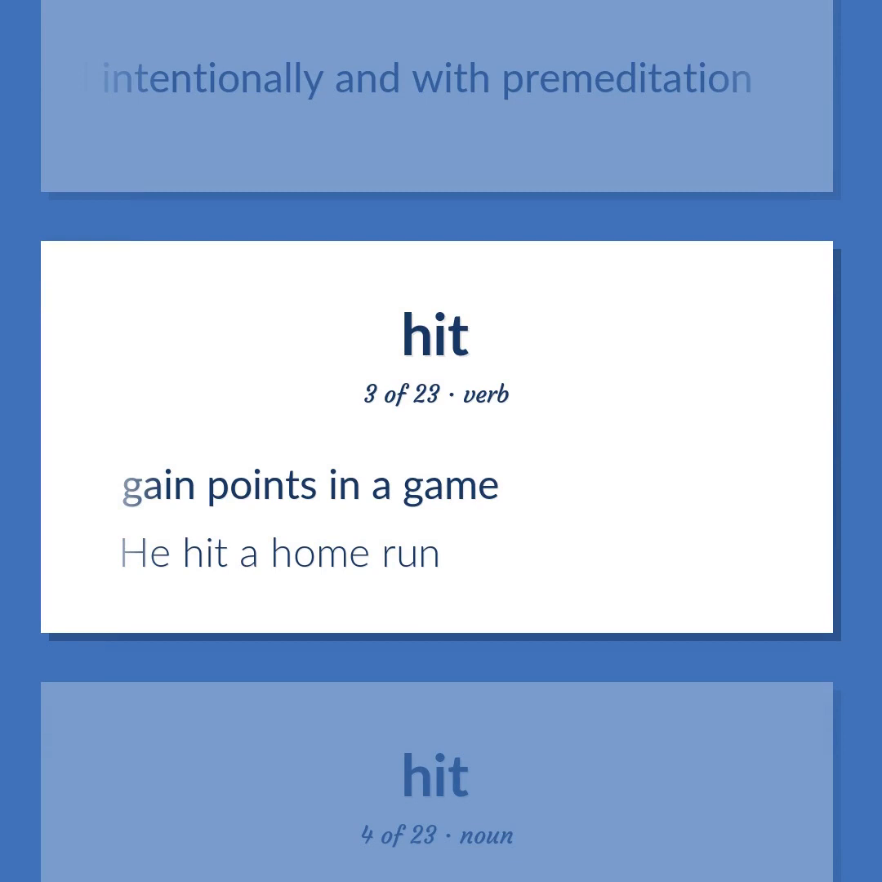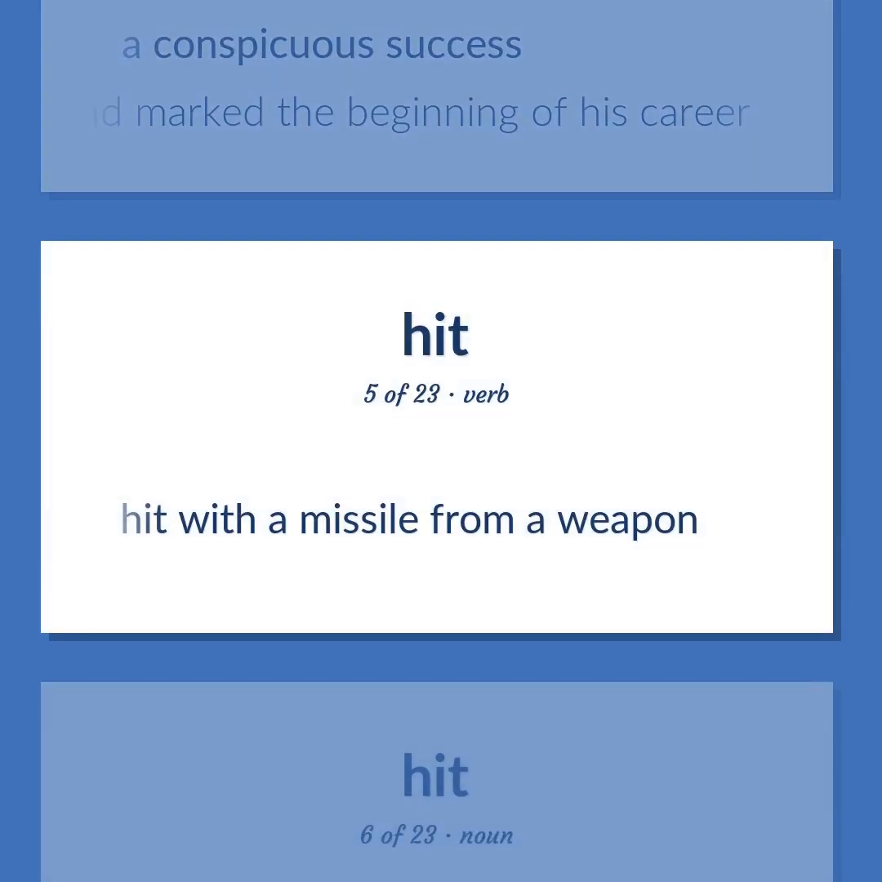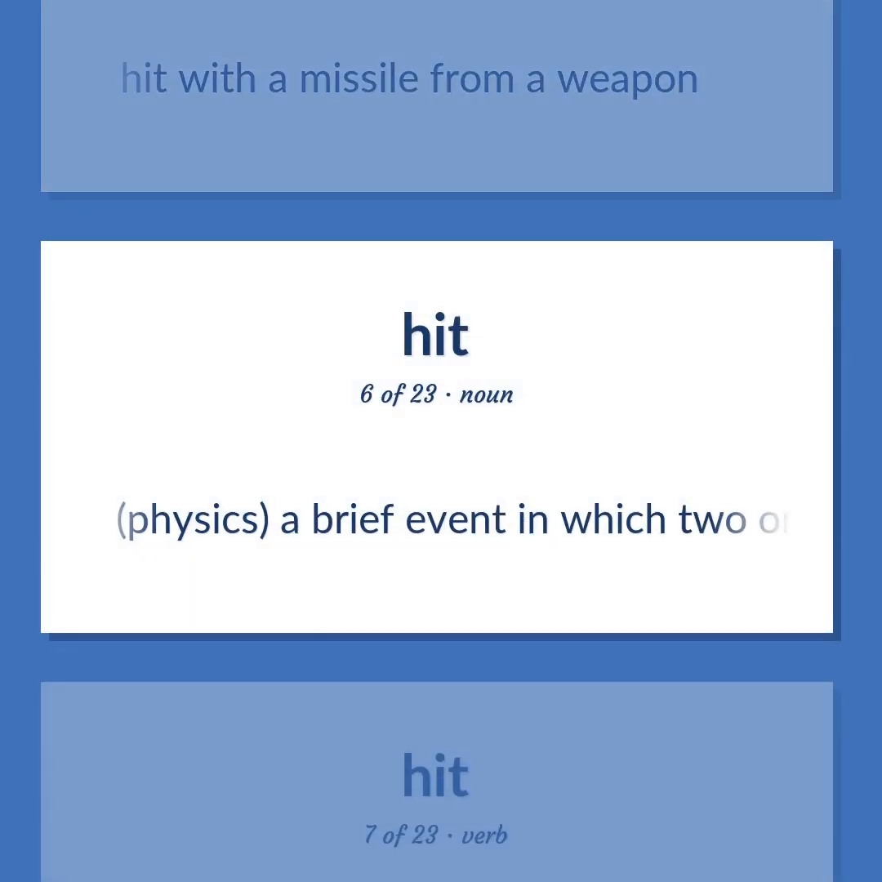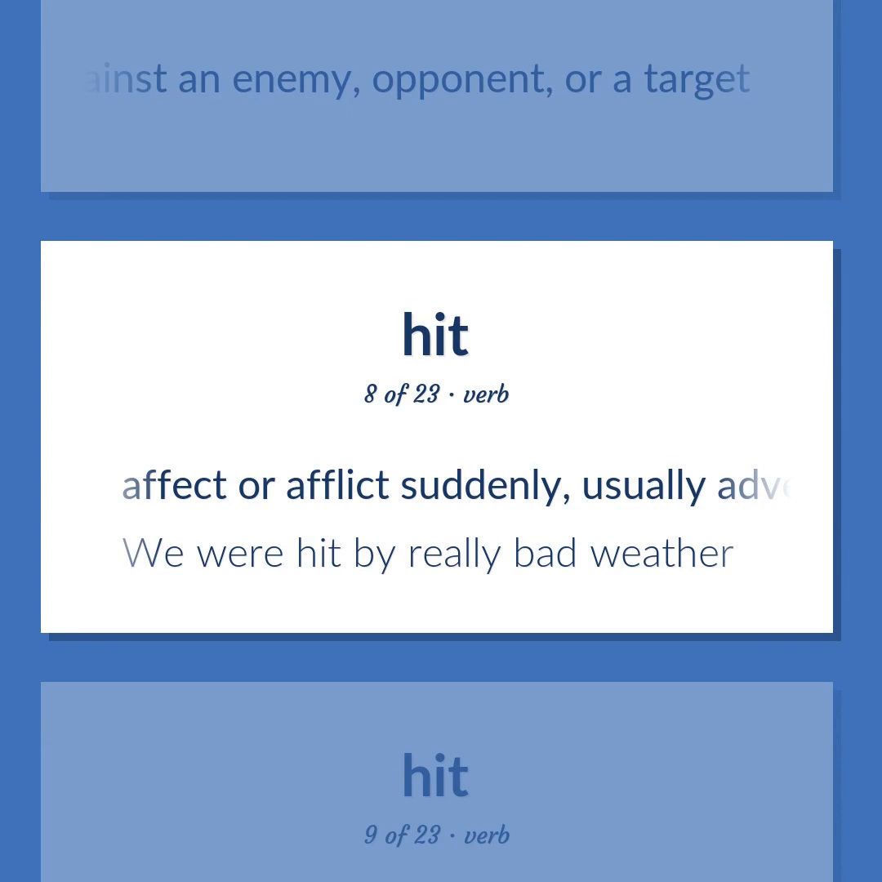Gain points in a game. He hit a home run. A conspicuous success. That song was his first hit and marked the beginning of his career. Hit with a missile from a weapon. Physics. A brief event in which two or more bodies come together. Make a strategic, offensive assault against an enemy, opponent, or a target. Affect or afflict suddenly, usually adversely. We were hit by really bad weather.